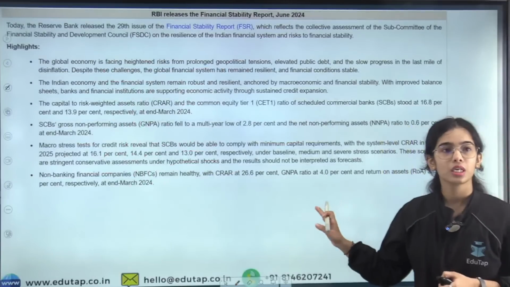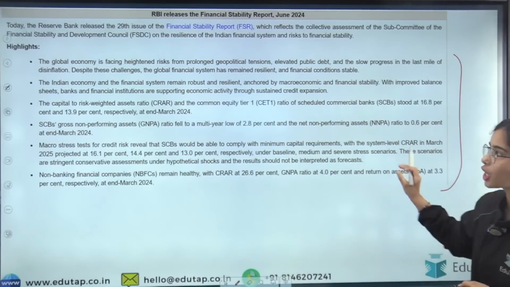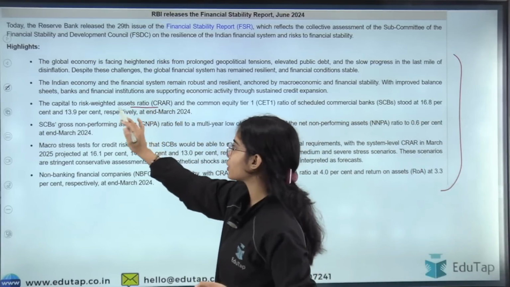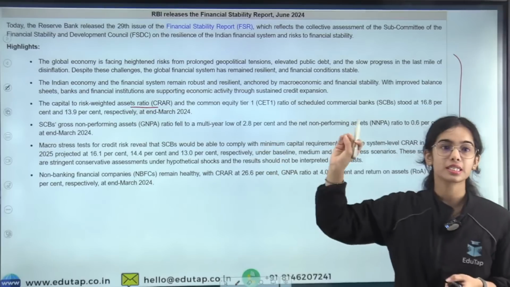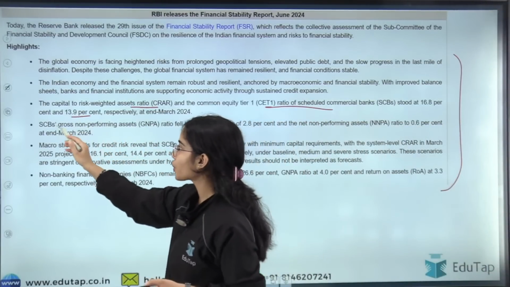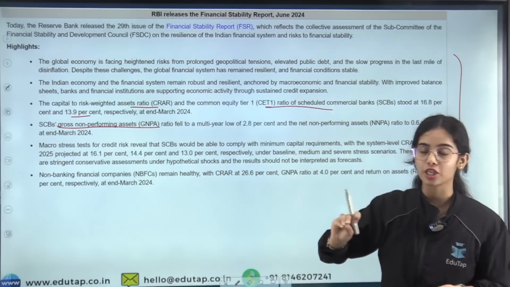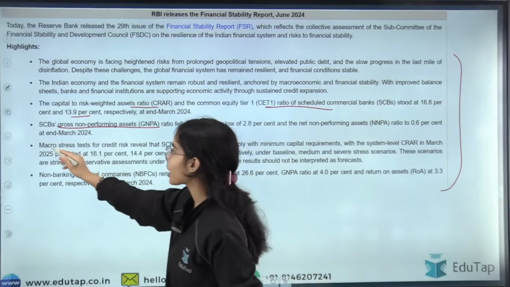So these were the highlights that we have discussed. The CRAR of the scheduled commercial bank is 16.8%. The CET1 of the scheduled commercial bank is 13.9%. Gross non-performing asset is 2.8%. Net non-performing asset is 0.6%. Now coming to the macro stress test.